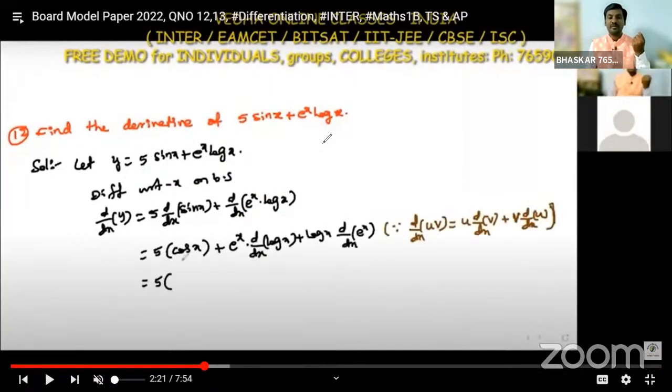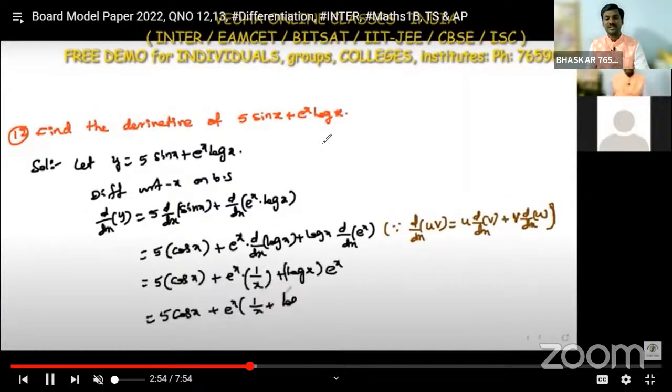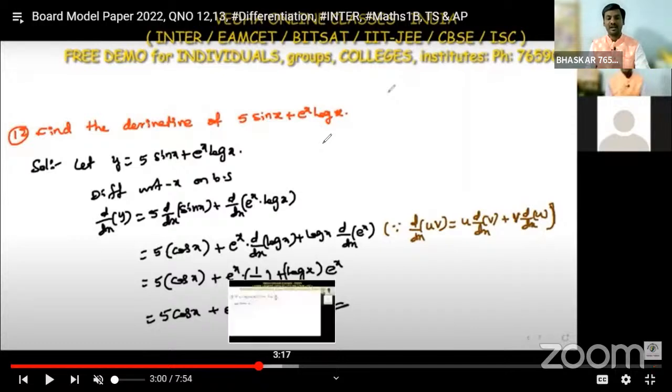So e power x outside, differentiating log x; outside, differentiating e power x, and the derivative of sin x is cos x. So 5 cos x plus e power x into 1 by x. If you take e power x common, we get e power x into 5 cos x plus 1 by x log x as the final answer for this question.